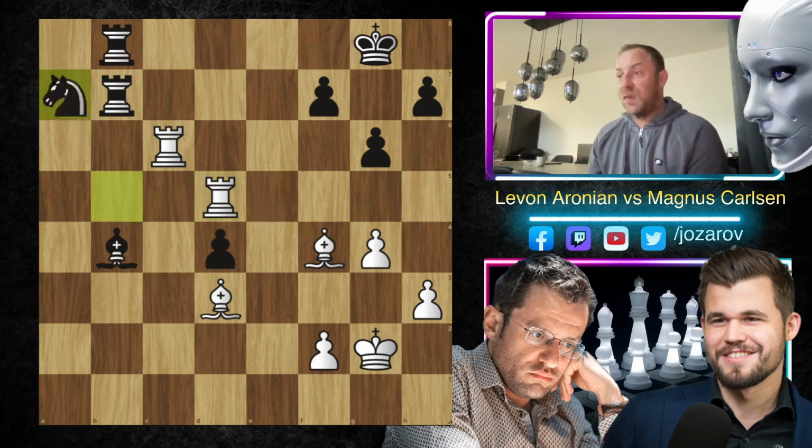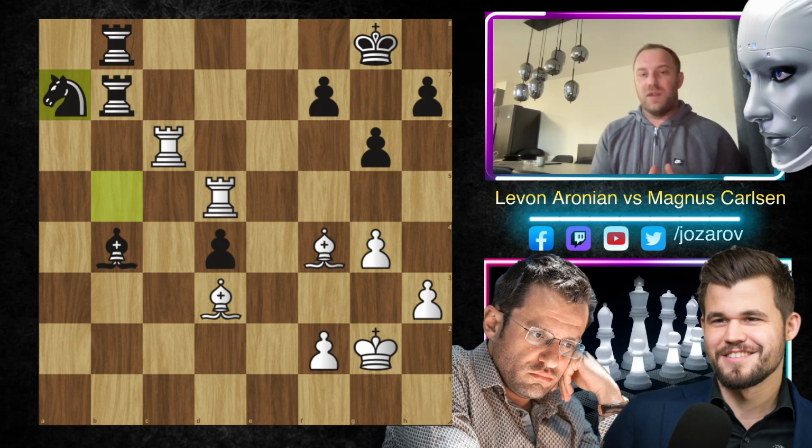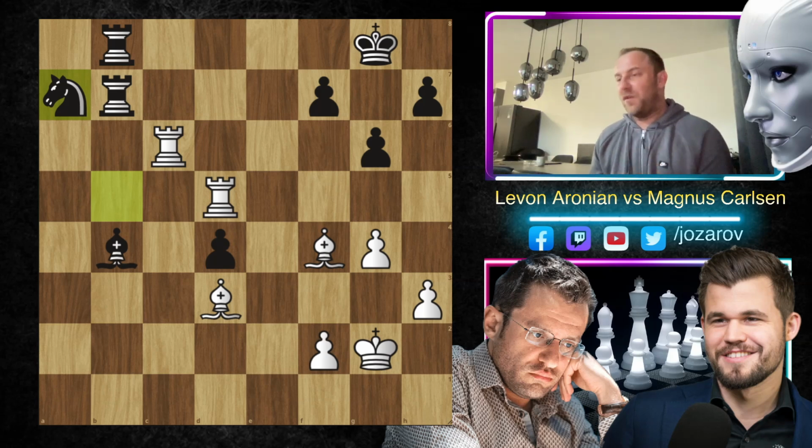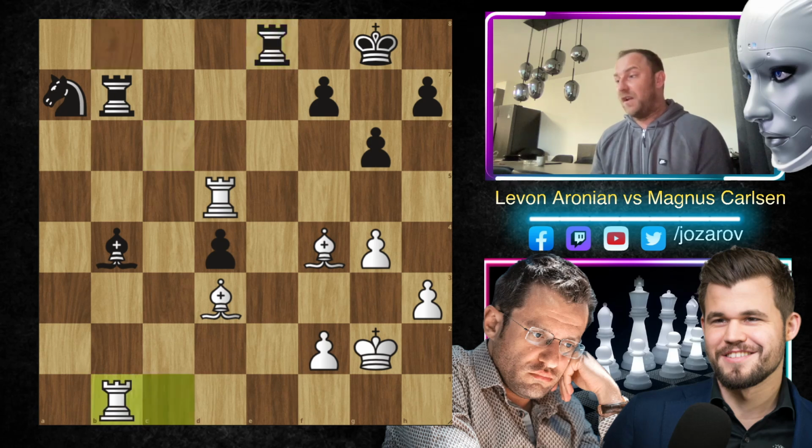In the continuation, Magnus tried now the move knight to a7, counter-attacking the rook, but it's not a problem. The knight is now on the edge of the board, and of course the knight is never good on the edge of the board. There are maybe some occasions, but it's not such a good occasion here. After knight to a7, rook to c1, again attacking the rook on b8, again rook to e8 here, and now rook to b1, creating this very important pin.